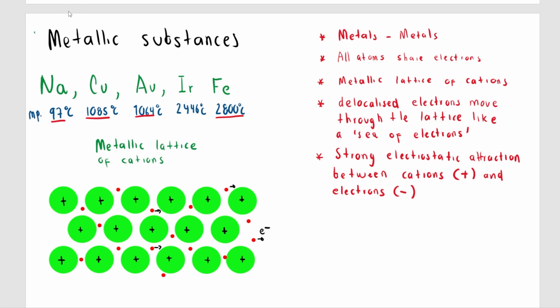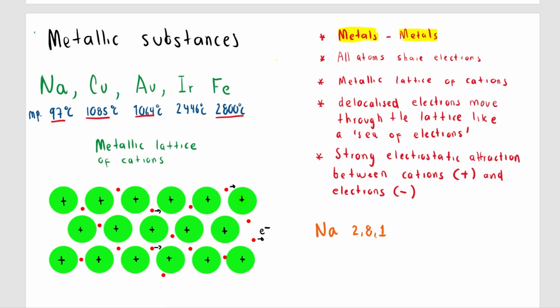So what we have to consider when we're talking about metals is that they are only bonded between metals. In this case, all atoms are sharing electrons. So all atoms are giving away the electrons and they all become cations. When all sodium atoms are trying to reach the octet, they all have to give out one electron, because the electronic configuration of sodium is Na 2,8,1.